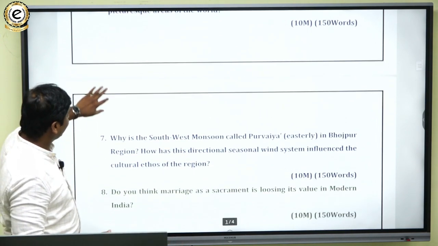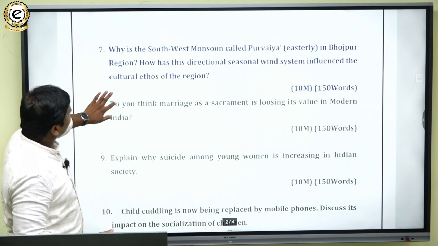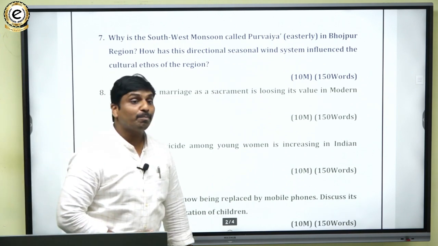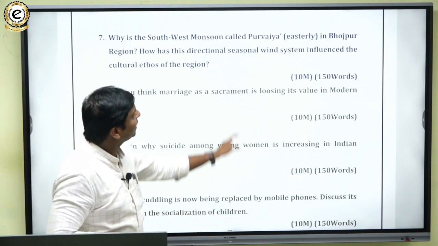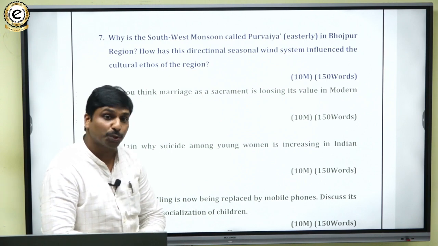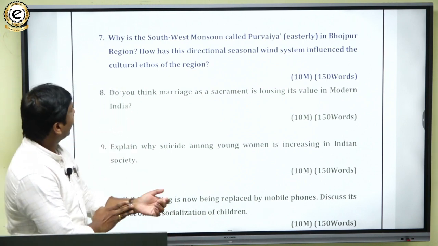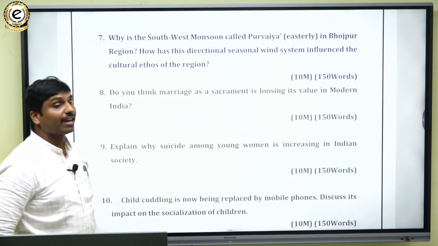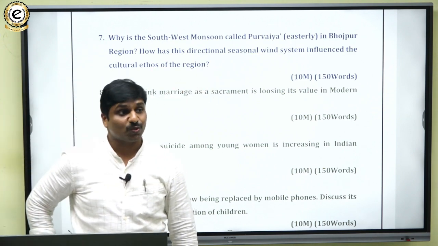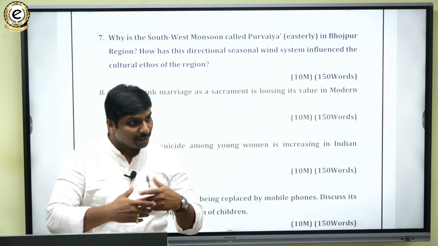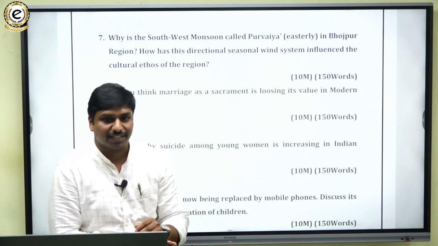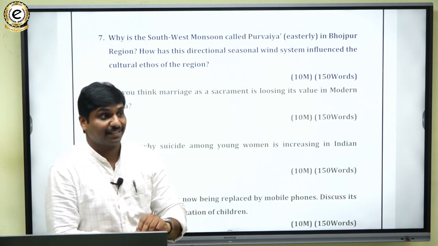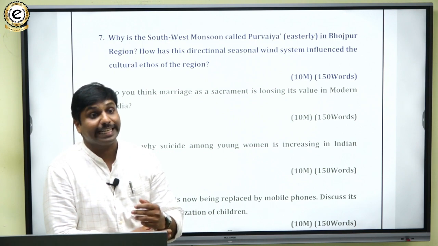So look at the next question. Why is the southwest monsoon called Purvaya? Purvaya means easterly in the Bhojpur region. And how has this directional seasonal wind system influenced the cultural ethos of the region? So that was a question. From which part of geography is the question? Yes, it is from monsoons, Indian monsoons.